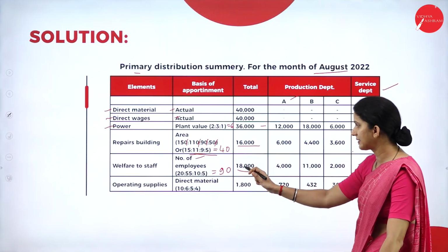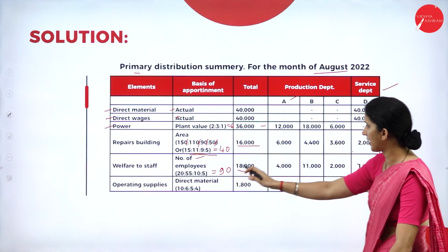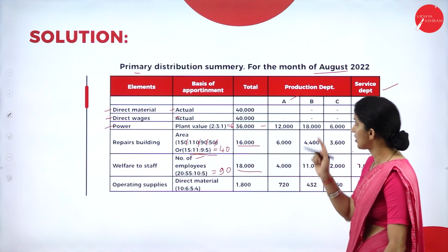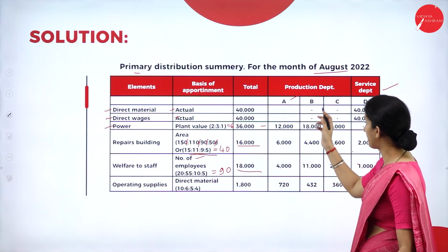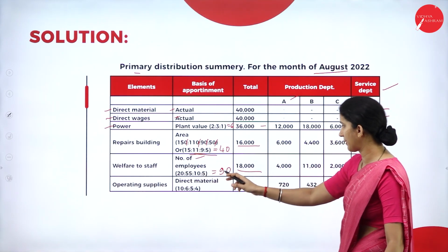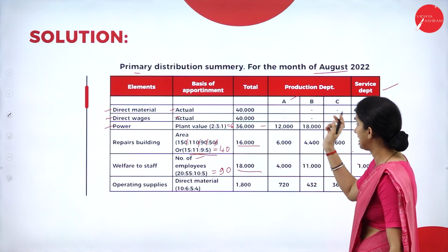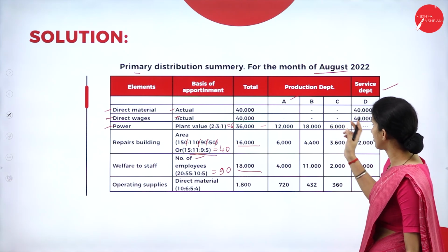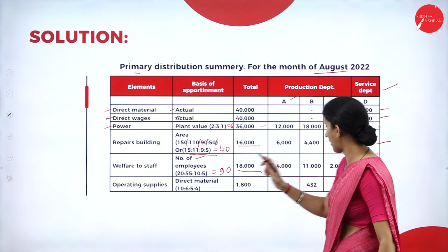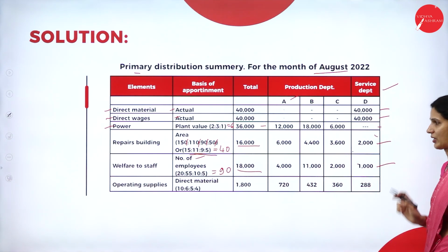So now this 18,000 we will allocate to individual departments by these ratio. So for A, 18,000 into 20 by 90. Then for B, 18,000 into 55 by 90, which is 11,000. Then for C, 18,000 into 10 by 90. Then for D, 18,000 into 5 by 90. So this is the allocated amount.